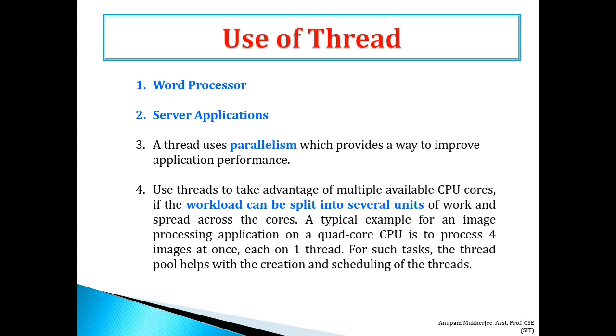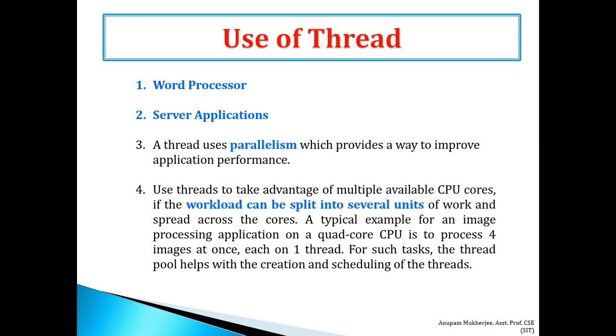Then what are the uses of threads? First is the word processor. Generally a user wants to type text in, say, Microsoft Word or OpenOffice. He or she opens a file and types the text.